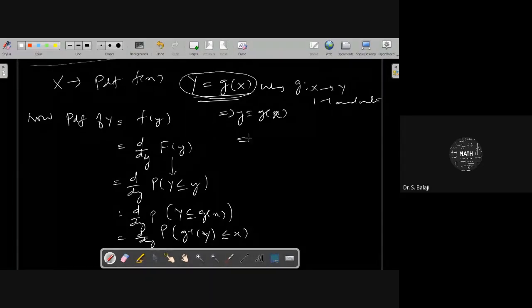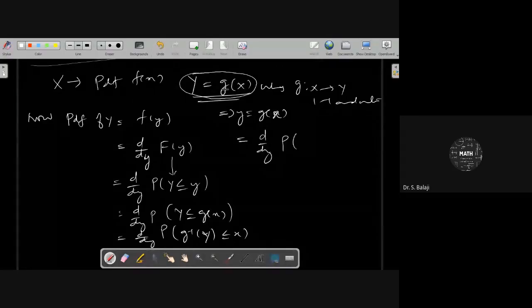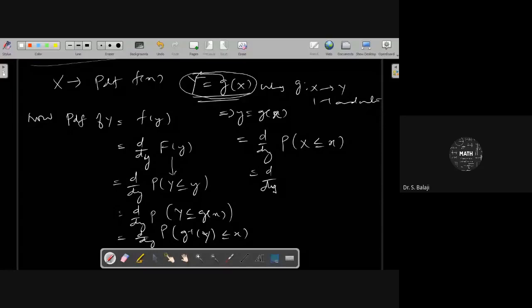Then you can get d by dy of the probability of g inverse of y. Here g inverse of y is capital X, because capital Y is considered here, so it will be capital X less than or equal to x. Therefore it will be d by dy of capital F of x.